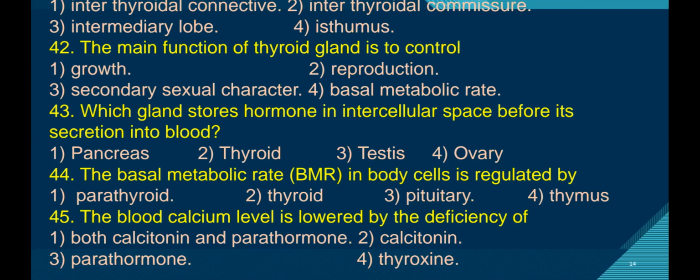They are asking about the deficiency of a hormone. They are not asking which hormone increases blood calcium levels. They are asking deficiency of which hormone leads to the decreasing of the blood calcium levels. So parathormone functions to increase the calcium levels. So when deficiency of parathormone is present, then calcium levels will decrease in the blood. Therefore, answer is third option.